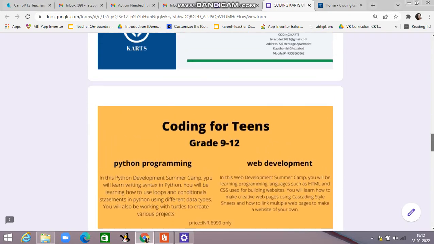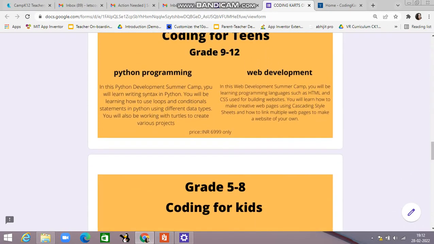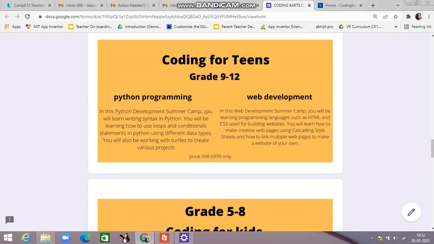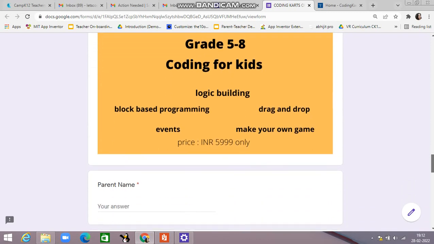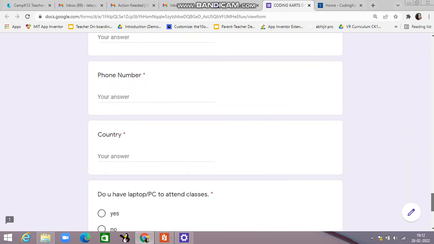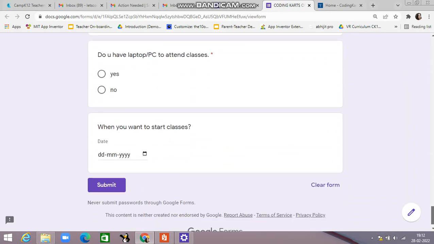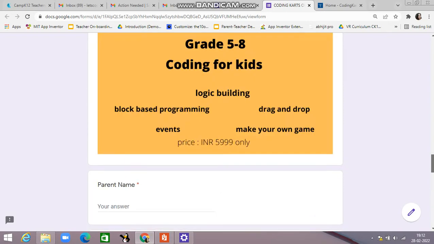Okay. So now, what is this summer camp? This summer camp is divided into two groups. The first one is coding for teens, where we are providing Python programming and web development. The price is also mentioned here. And the second one is grade 5 to 8, that is coding for kids. And here the price is also mentioned. Coding for kids is totally game development and app development. Okay, everything is mentioned here. You need to just fill the form, and after that you can start the classes.